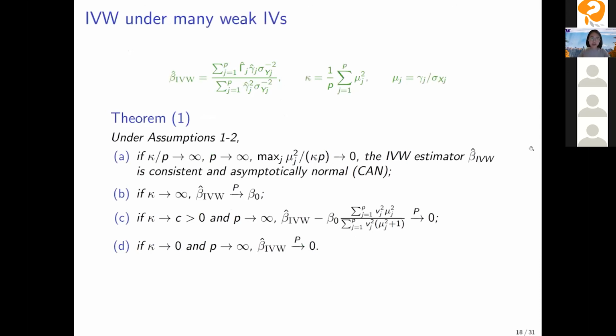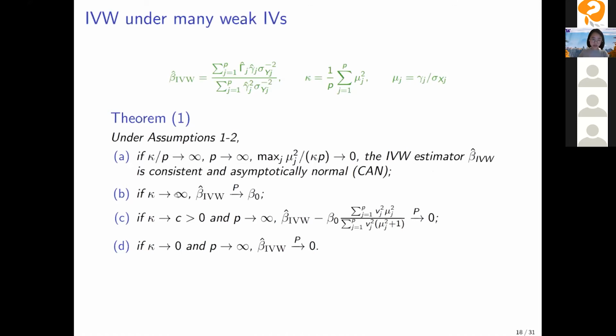Now we are ready to characterize the asymptotics of IVW and see where the weak IV bias comes from. So we divide the asymptotics into 4 regimes. The first regime is the only regime where the IVW estimator is consistent and asymptotically normal. It says that we need the IV strength kappa divided by P to go to infinity, and we also need the number of IVs to go to infinity. And this is a technical Lindeberg condition. So this is the only regime where IVW is consistent and asymptotically normal.